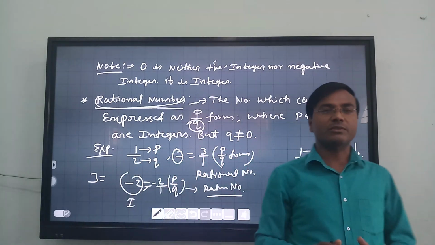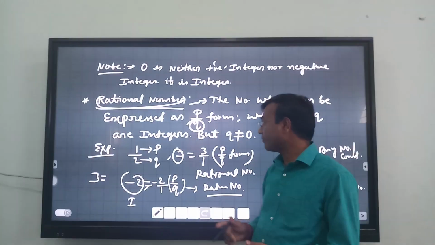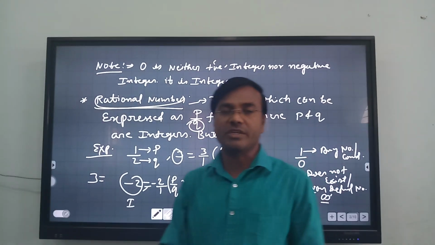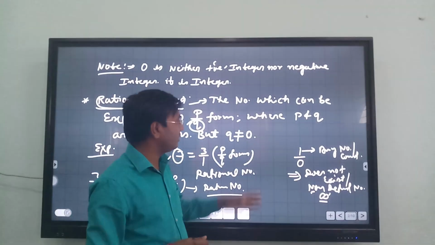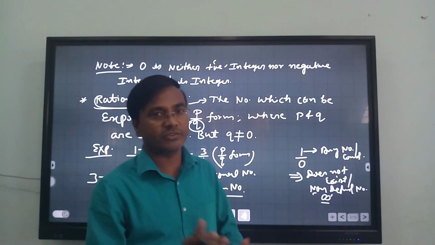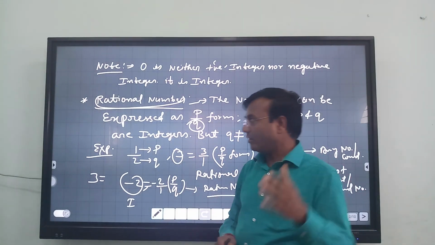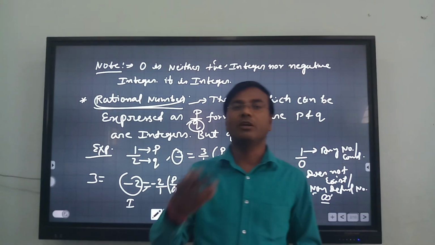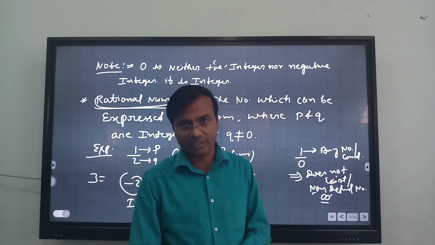Further, the numbers which are not rational, or which cannot be expressed in p by q form, are known as irrational numbers. So today you will make a list of these numbers and memorize the types of numbers which you have studied. Okay, make a list and revise this. In the next video we will be discussing some more types of numbers. Okay, thank you very much.